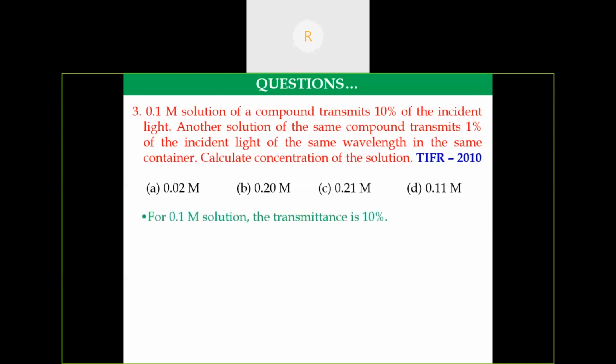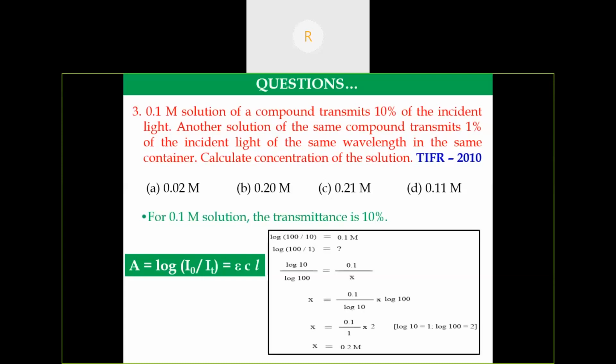For the 0.1 molar solution, the transmittance is 10%. Another solution transmits 1%. We know the Beer-Lambert law: A is equal to log of I0 by IT is equal to epsilon C L. For the first example, log of I0 by IT, for the 0.1 molar solution the IT value is 10. So log of 100 by 10 is equal to 0.1 molar. Then for another solution, the transmittance is only 1%. So log of I0, that is 100 by 1, is equal to the concentration of our second solution.